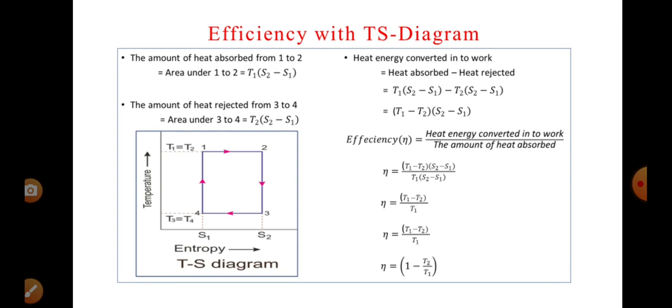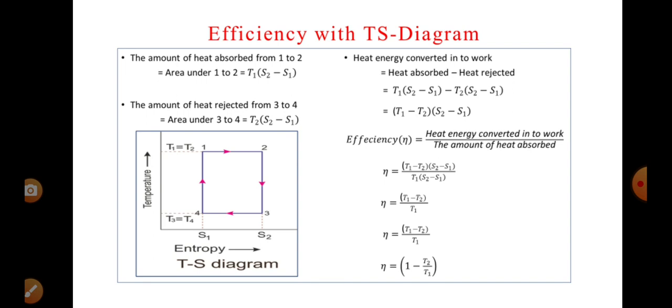Now, heat energy converted into work is equal to heat absorbed minus heat rejected. Total heat is absorbed by the substance, and the work is done, the remaining heat is rejected to the sink. Here the work done means the difference between these two energies, that is heat absorbed minus heat rejected. Substituting the above values and taking common, we get T1 minus T2 into S2 minus S1. This is the work done.